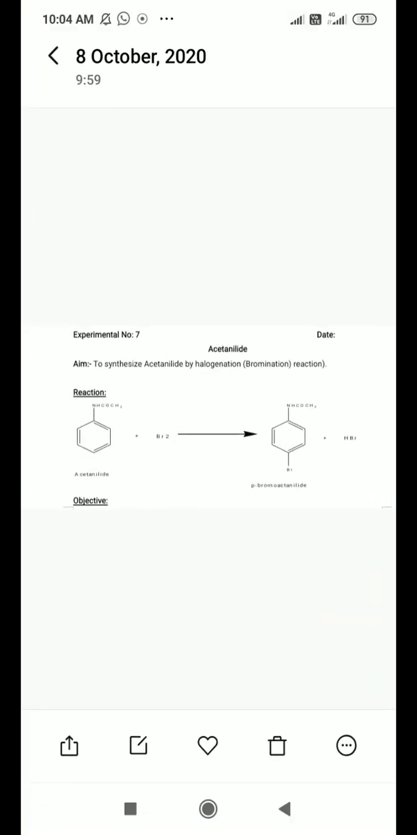Now, to synthesize para-bromoacetanilide by halogenation, that is a bromination reaction. Here the reaction involves the starting material acetanilide in the presence of bromine. It gives para-bromoacetanilide, which is your compound, and the byproduct will be HBr.